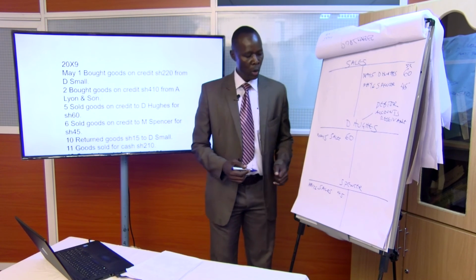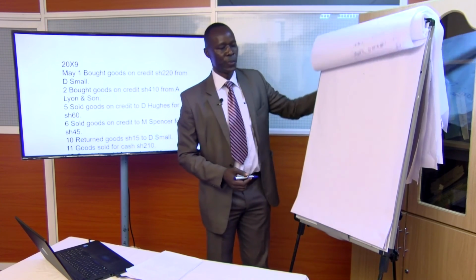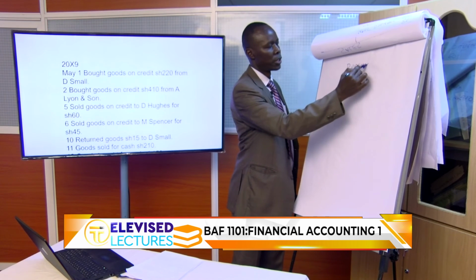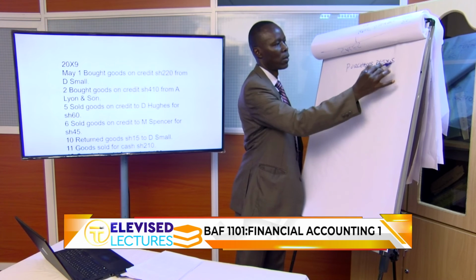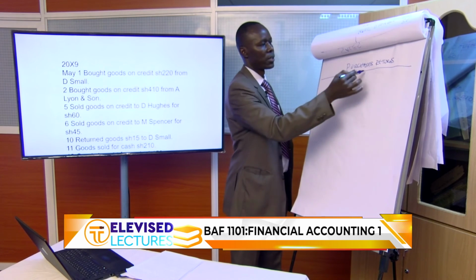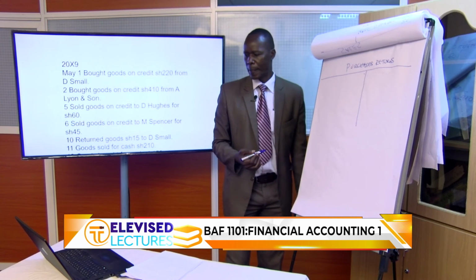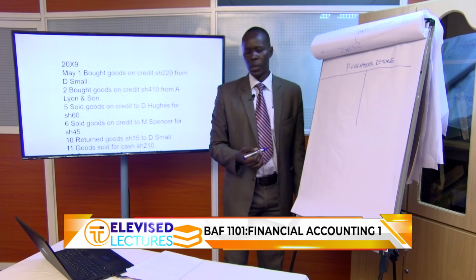So we should open a return out or purchases return. The two names can be used interchangeably. Purchases returns or returns outwards. So you need to credit this because there is a decrease in an asset. So that would be how much? D Small 15.